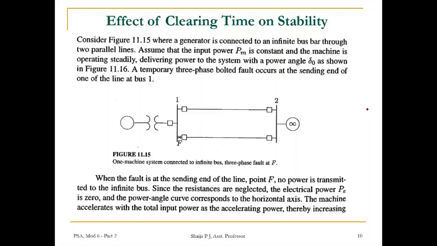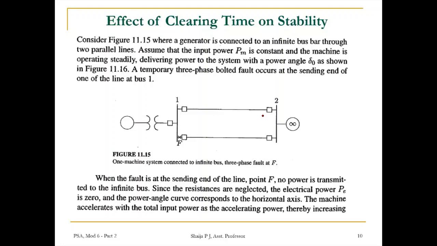So for that, let us consider a system like this. There is a generator connected to an infinite bus through two parallel lines. Assume the input power as PM, which is constant, and the machine is operating under steady state, delivering power to the system with a power angle, say delta 0.